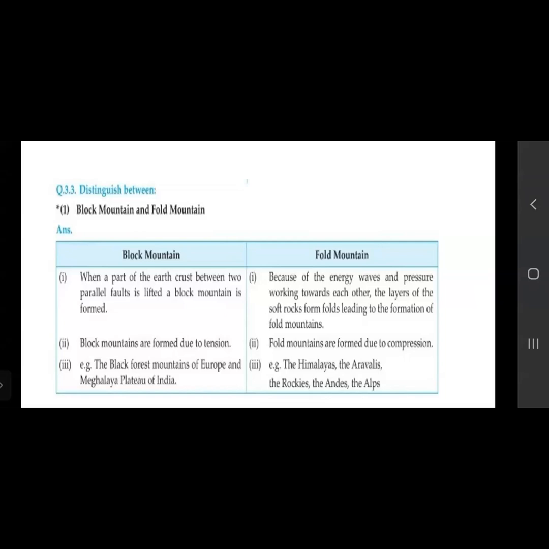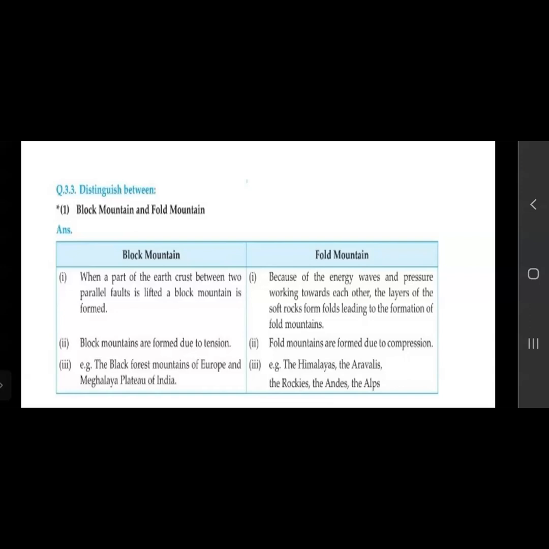How is the fold mountain formed? Because of energy waves, pressure works towards each other. The layer of soft rocks forms faults leading to the formation of folds. Here pressure is created in the soft layers of the rock, so they get folded, and fold mountains are formed. Block mountains are formed due to tension, and fold mountains are formed due to compression.